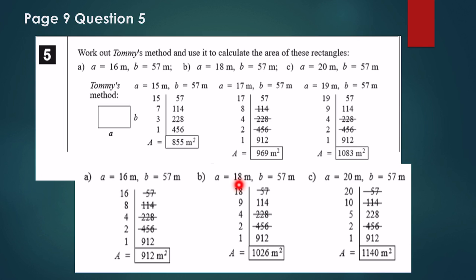Times 18, over here 57 times 18. So I need this, which is 16 plus 2. Here, this is 57 times 2. So I add 114 plus 912, which is 1026. And the last one, it is 20. 20 is 16 plus 4. So I don't need 1, I don't need 2, I need 4, and I need 16. 912 plus 228 is equal to 1140.